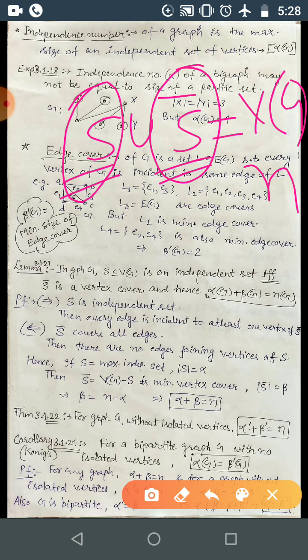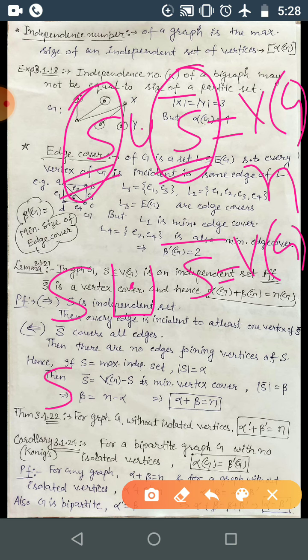Obviously these are disjoint sets, correct? The vertices present in S are disjoint from S complement, that's why I am writing this symbol. Whenever sets are disjoint, you can take the cardinality as a sum.